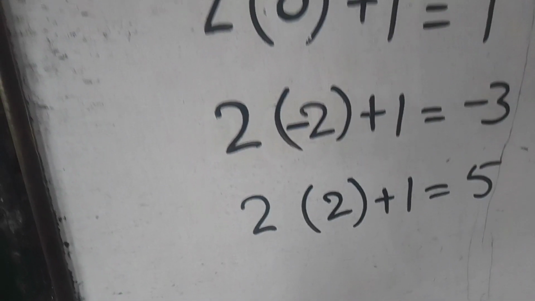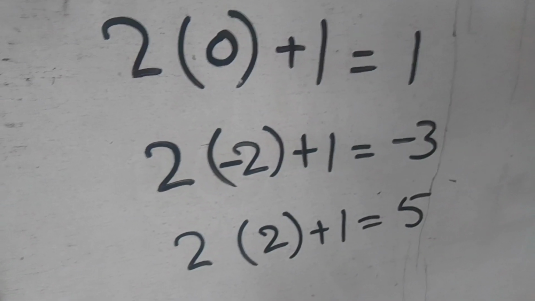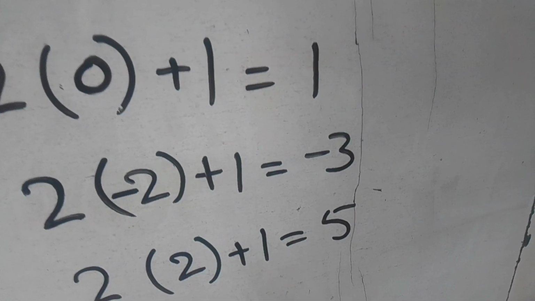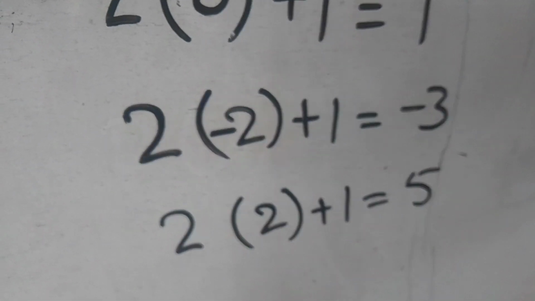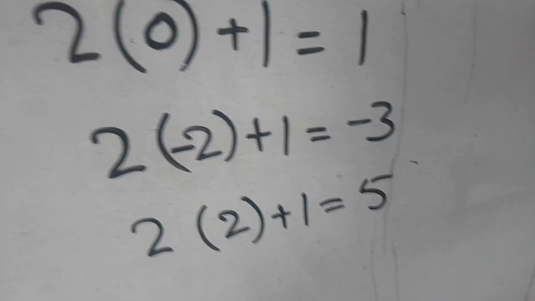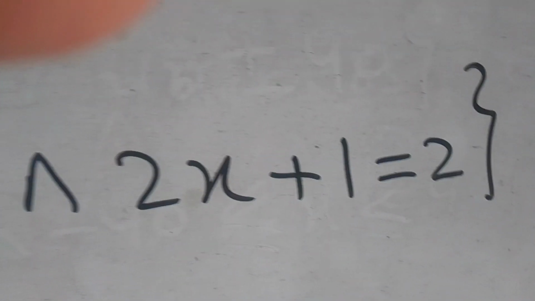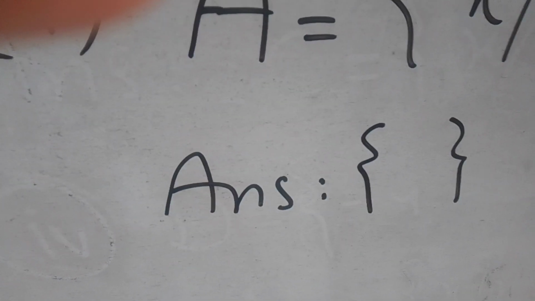If we put the value of x as minus 2, 2 times minus 2 is minus 4, plus 1 will become minus 3. If we put the value of x as 2, 2 times 2 is 4, plus 1 is equal to 5. So there is no way to find an answer according to this statement, 2x plus 1 is equal to 2. So this becomes an empty set.